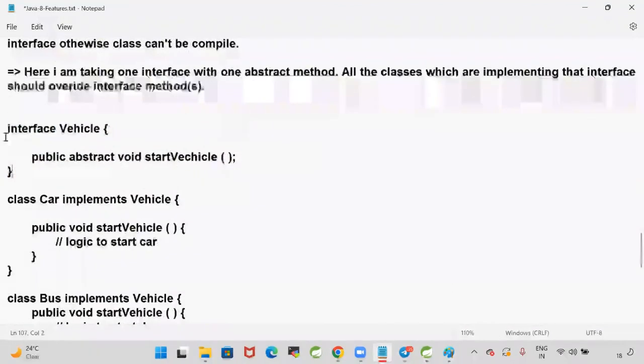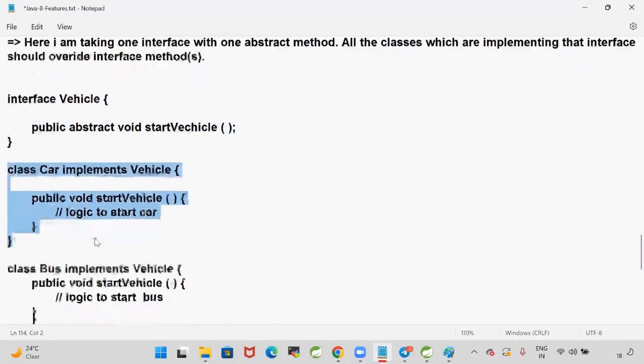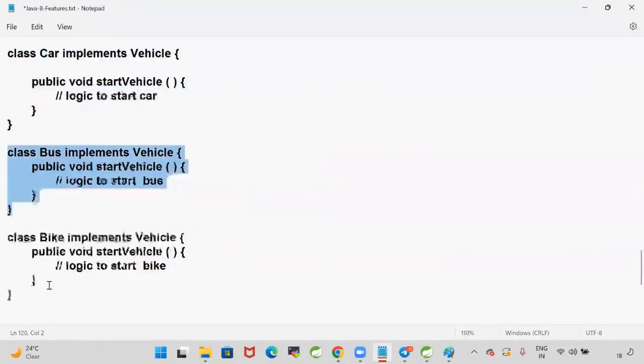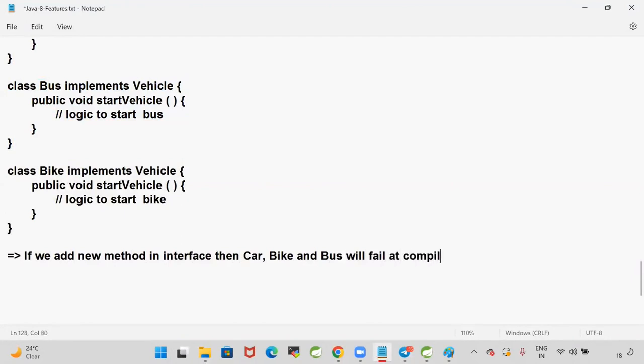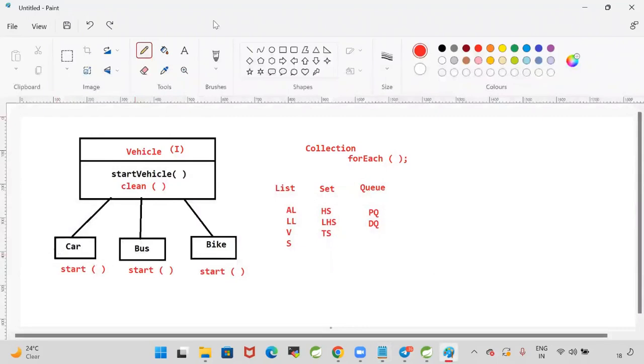Here I have taken Vehicle, with one method. Car is implementing that interface. Bus is implementing that interface. Bike is implementing that interface. If we add a new method in the interface, then Car, Bike and Bus will fail at compile time. So adding the new functionality will become very difficult.